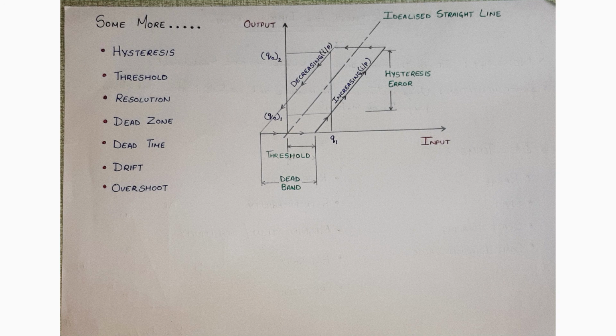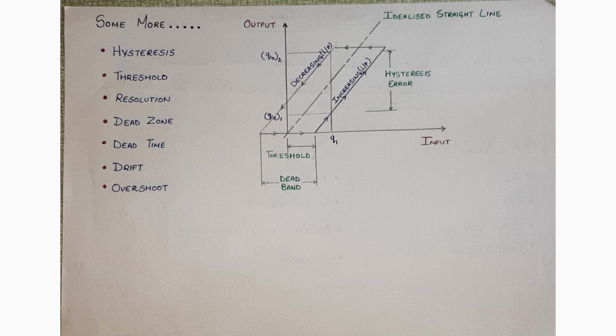Now comes the term resolution. Resolution is the minimum value of input before which the instrument will not detect any output change when the input signal is gradually increased from a non-zero value. As for example, in case of threshold, it was from zero value, but if we start from a non-zero value and find out for how much amount of input we are not getting output, and then after we are getting output, then it will be termed as resolution.